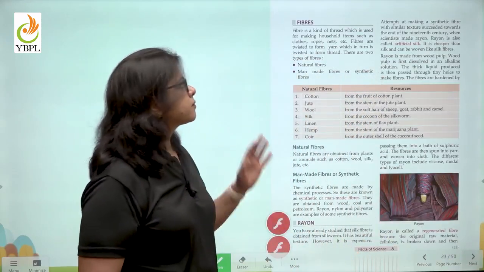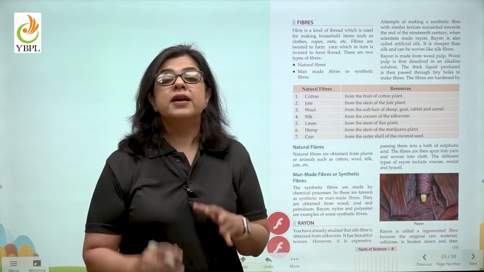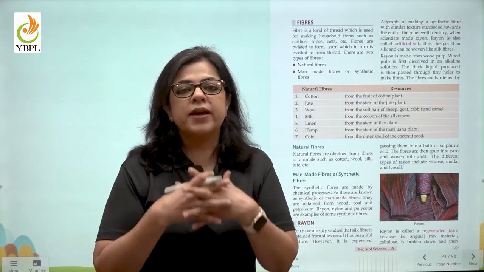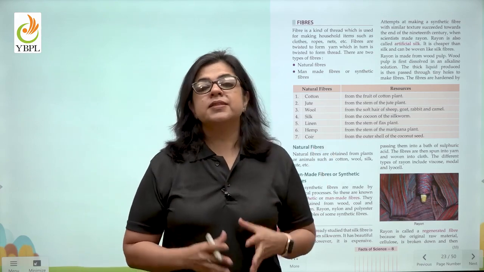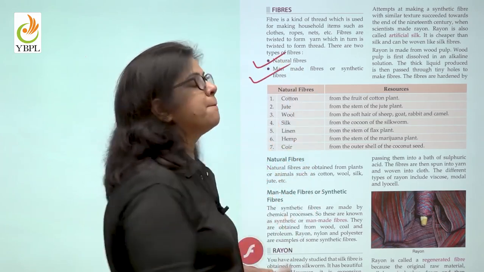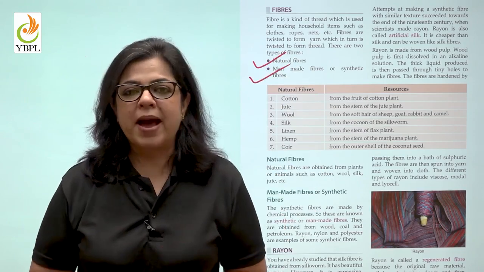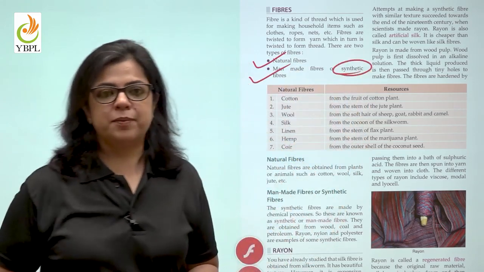What are fibers? In grade 7, you understood that fibers are the tiny filaments that are woven together to form a fabric. Now, these fibers can be obtained from natural sources or they can be made in the factories by man. And then they are known as synthetic fibers.